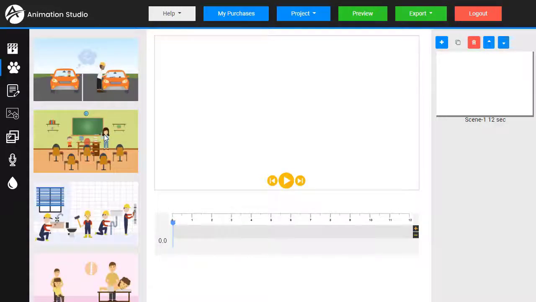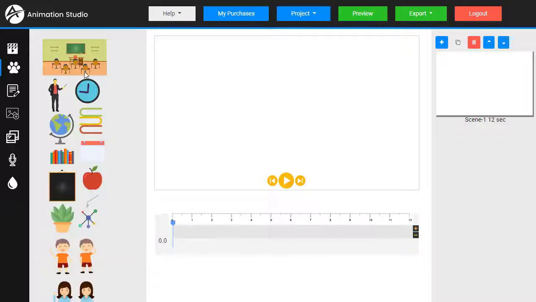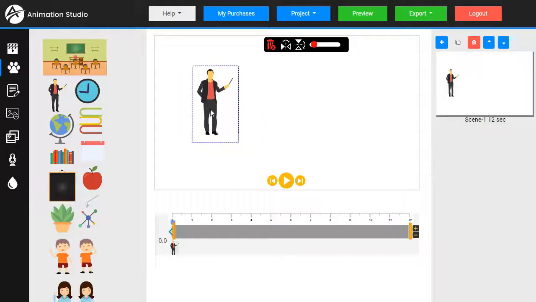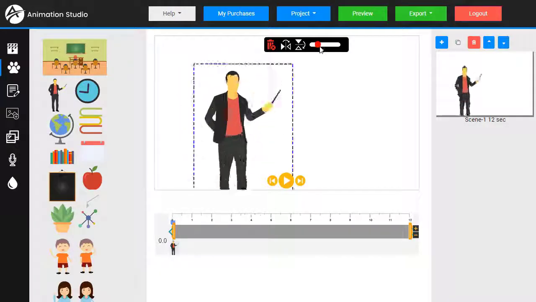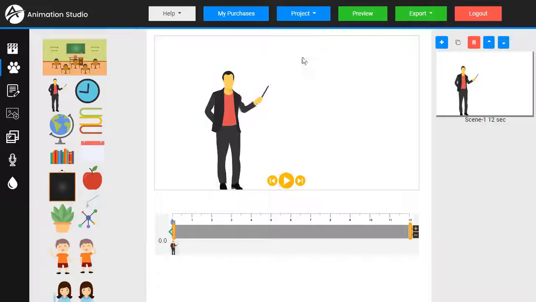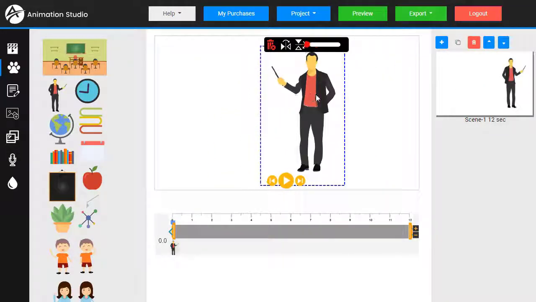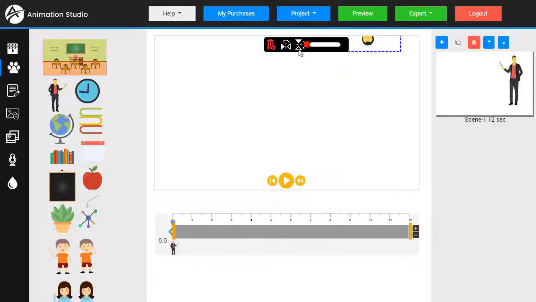For example, let's use these school-related scenes. See, we have a background, we have a bunch of characters, kids, books. Let's start adding some objects here. Let's add a teacher. Just click on him. Here he is. You can change his size. We can have him be on the other side of the screen. We can flip him. Also flip him the other way.